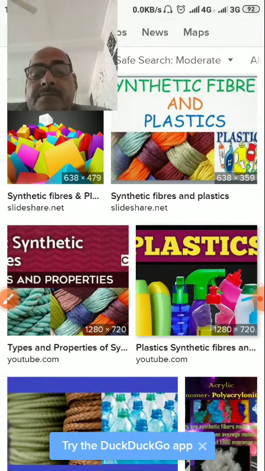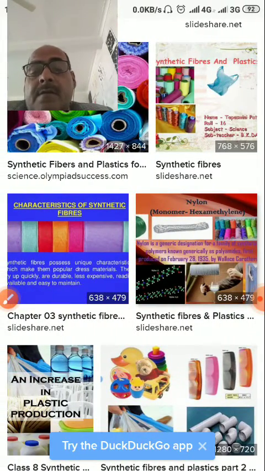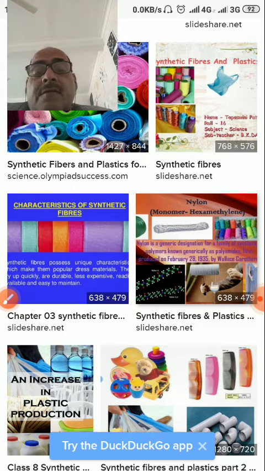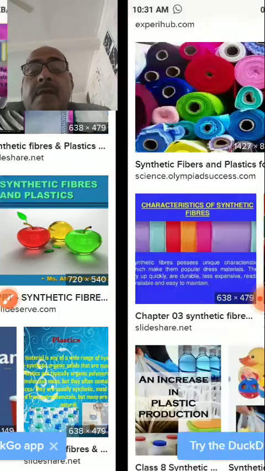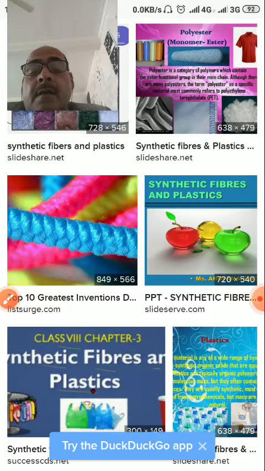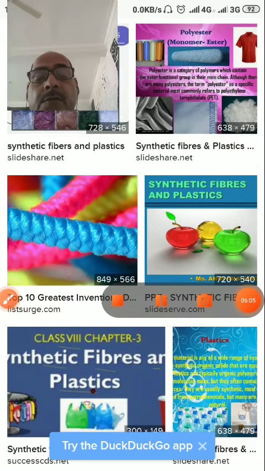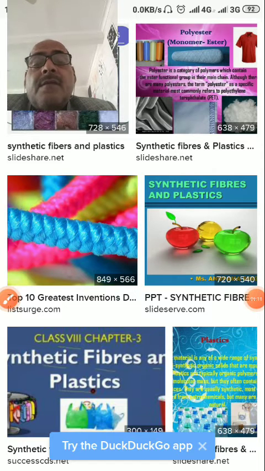And dear students, synthetic fibers, if you see the different types of astronaut dresses, dresses made for the astronaut, for the pilot, for other technical departments, these are very cheap. These can be utilized in different forms, in different utensils.